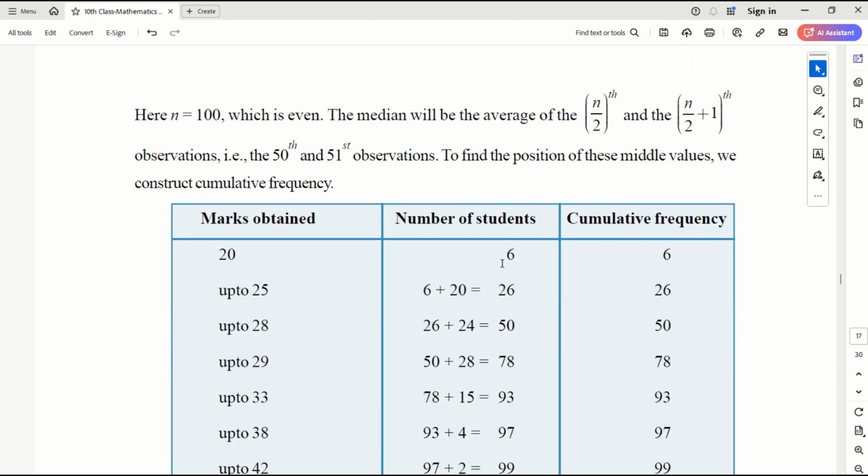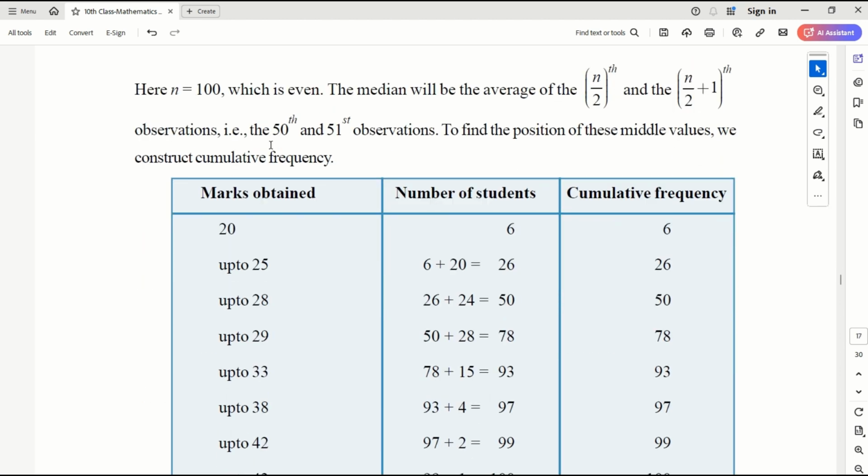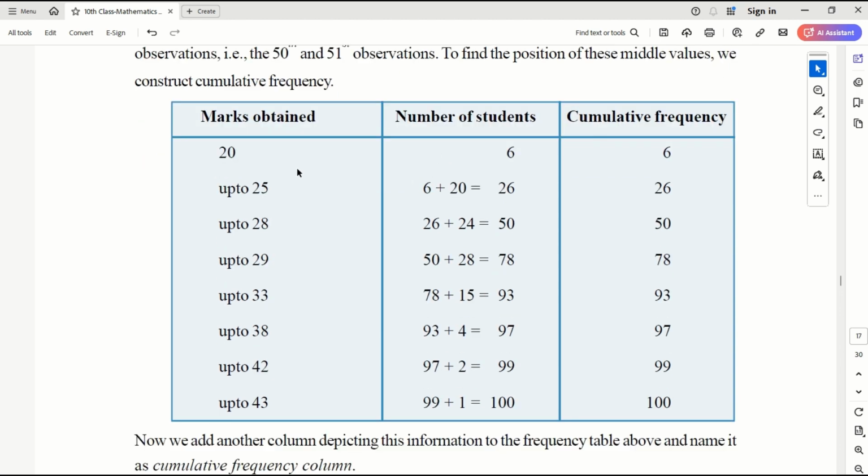Now, since we know n is equal to 100, the median will be the average of the n by 2 and n by 2 plus 1 terms, that is 50 and 51, which is 50.5. So let's see where the 50.5 is falling. Now, up to 20 marks, we know there are 6 students. Up to 25 marks, the number of students is 20, right?